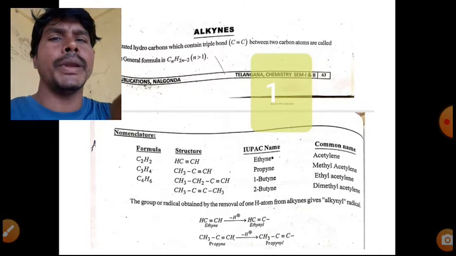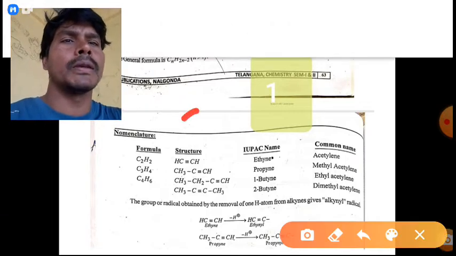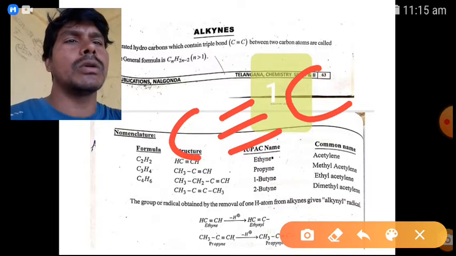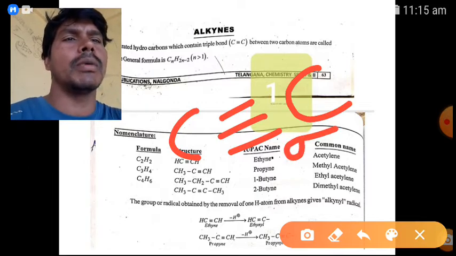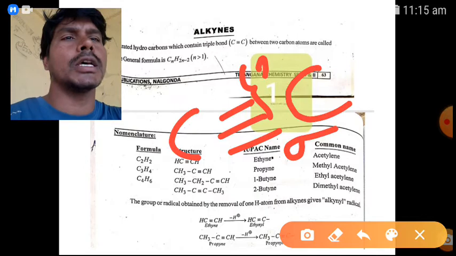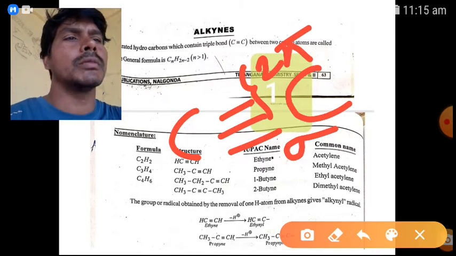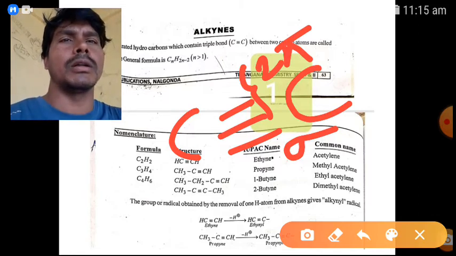In a triple bond, how many sigma bonds are present? C triple bond C compounds are alkynes. Only one bond is a sigma bond, and the remaining two bonds are pi bonds. Already you know a pi bond is a weak bond, and a sigma bond is a strong bond.